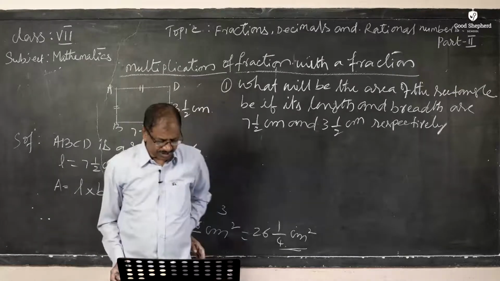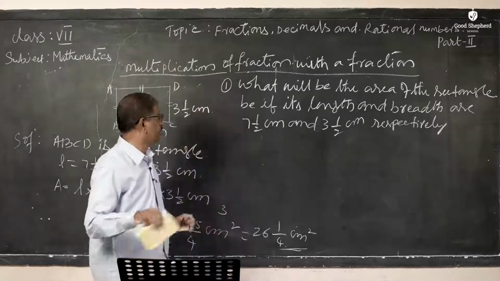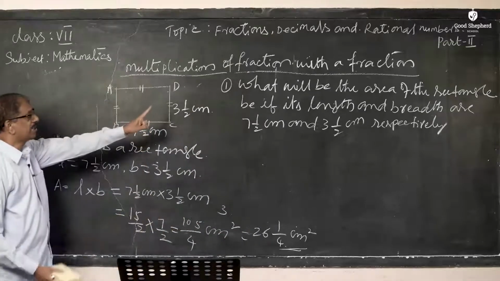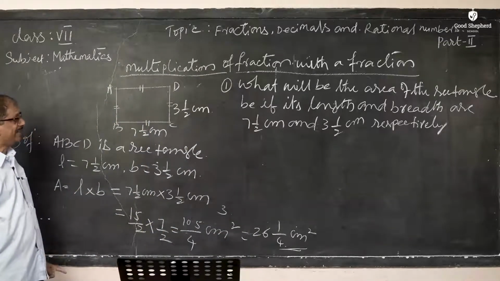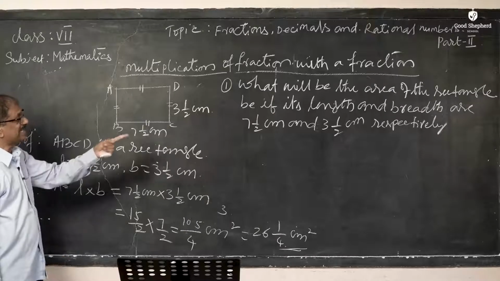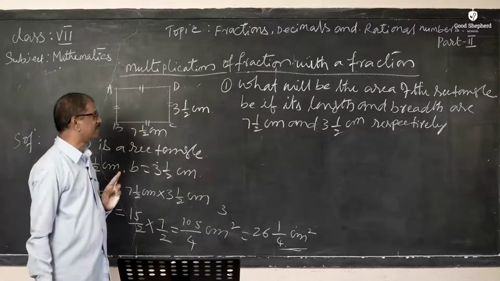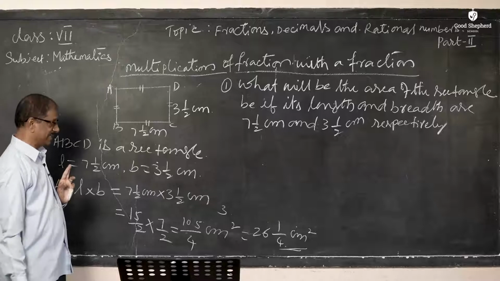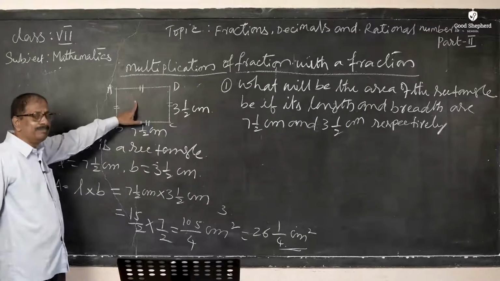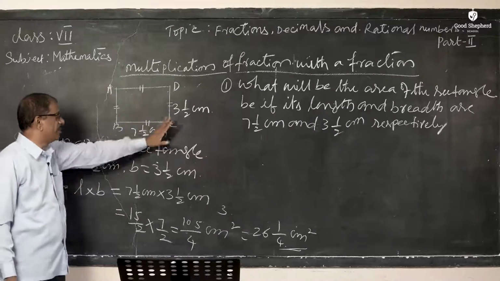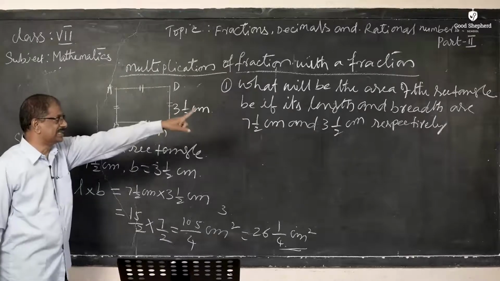There is one more question, and I am going to do this also. Have you got an idea? He is asking what will be the area of a rectangle if its length and breadth are 7.5 centimeters and 3.5 centimeters. First you draw a diagram, then see what shape it is in. It is in the form of a rectangle. Yes, it is given.